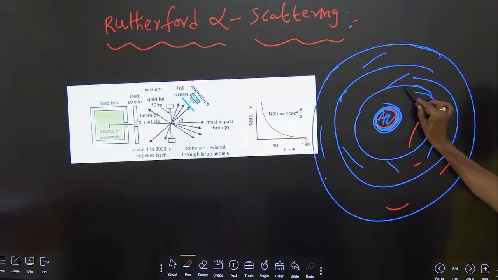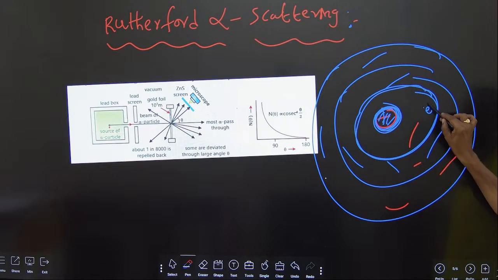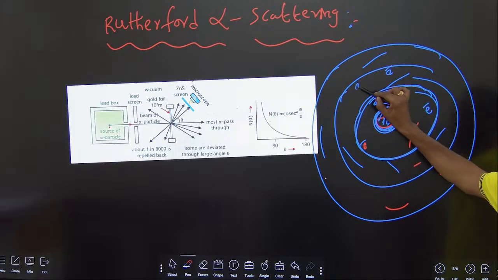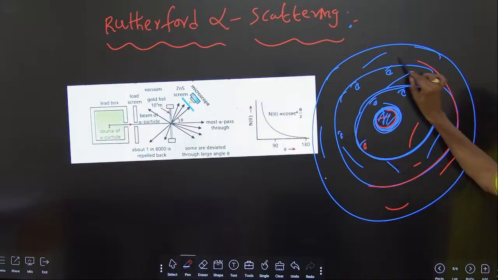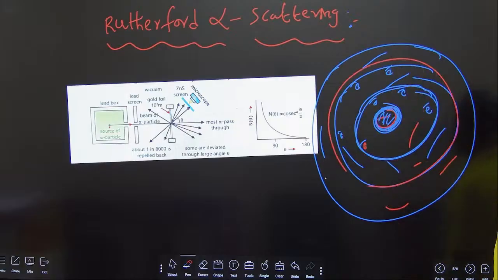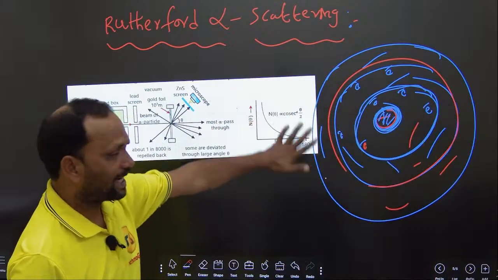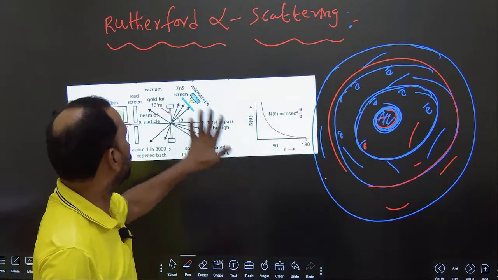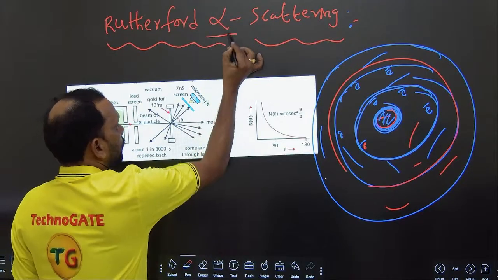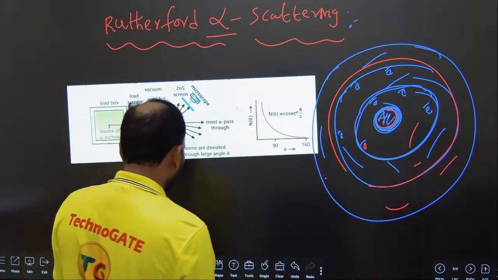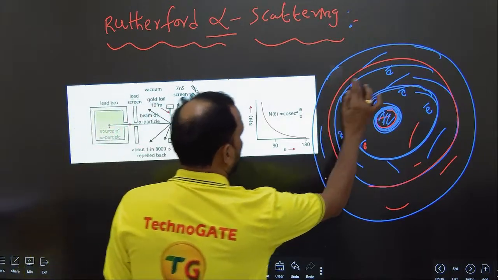But here there are some small mass electrons, negatively charged electrons, rotating in a particular orbit. To prove this statement, he has done one experiment that is called Rutherford alpha scattering.